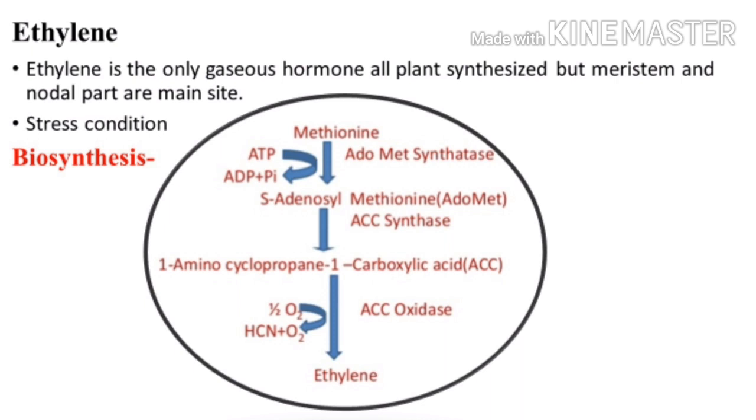ACC oxidase is an enzyme which works at very high temperature and in a stressful condition. If we don't need ACC synthase, if there is no need of production of ethylene, then there is an acid, aminooxyacetic acid, that is AOA, which will inhibit this ACC synthase. These two are the rate limiting steps: the conversion of S-adenosyl methionine into 1-aminocyclopropane carboxylic acid, and its conversion into ethylene.